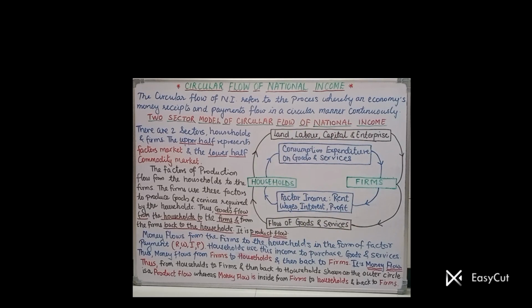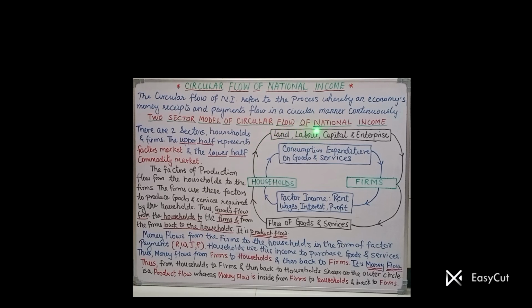I will show it with the help of my laser. See the factors of production. Here we are starting the outer circle. The starting point is households, as you can see on the board. In simple, short, sweet language I will explain this circular flow. Households supply the factors of production, that is land, labor, capital, entrepreneur. These factors of production are supplied by household.